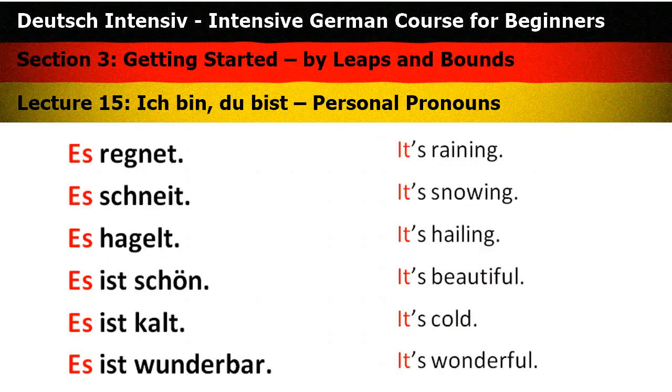Sometimes the subject is indeterminate. In English, you use it. In German, you use es. So sentences like it's raining, it's snowing, it's hailing, etc. will be es regnet, es schneit, es hagelt, es ist schön, es ist kalt, es ist wunderbar. Here are the examples, and now you can repeat.